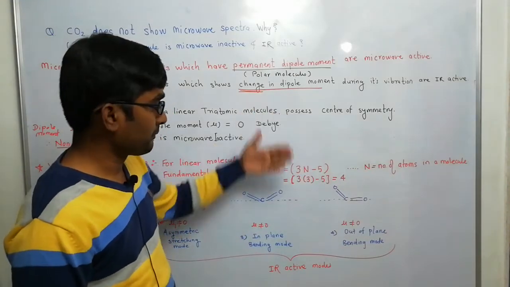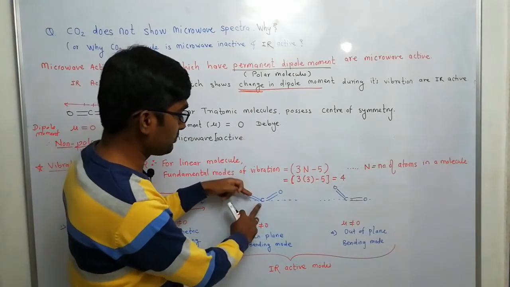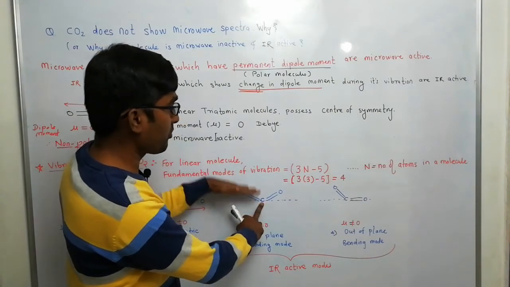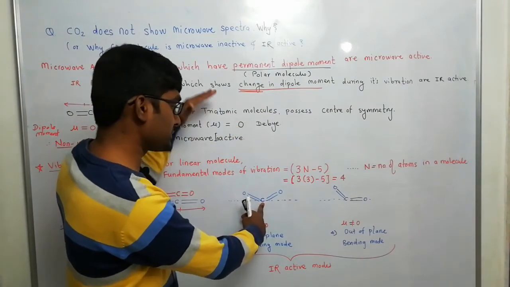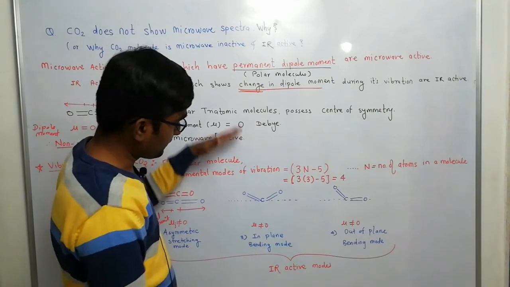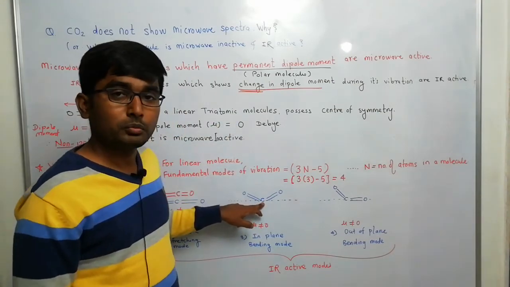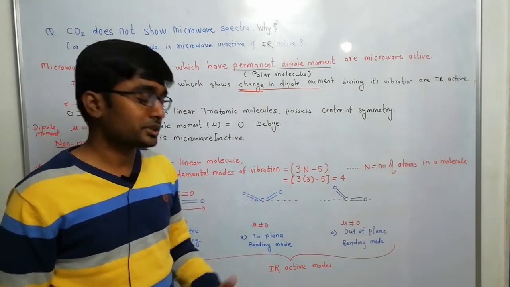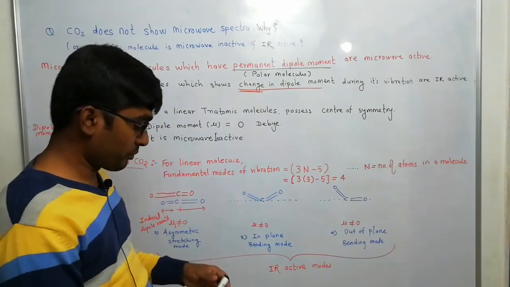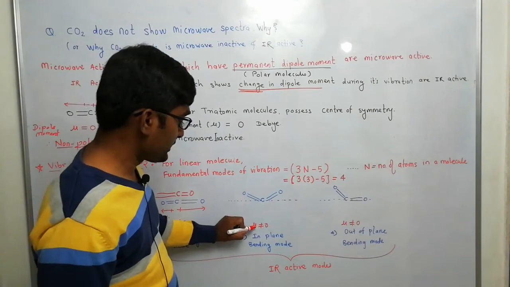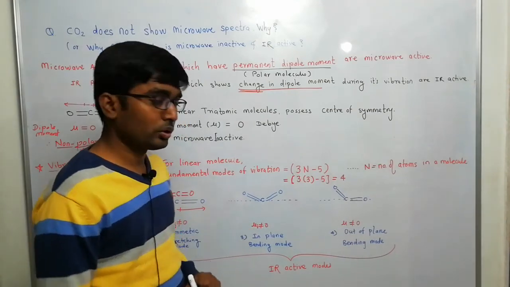In the plane: imagine that this whiteboard is a plane, and both oxygens are bending upwards or bending downwards in this plane. Here also the dipole moment changes, or there is generation of induced dipole moments. So I have shown here the induced dipole moment is not equal to 0.